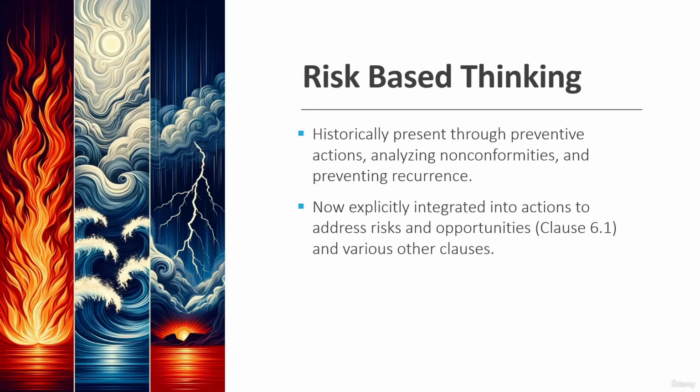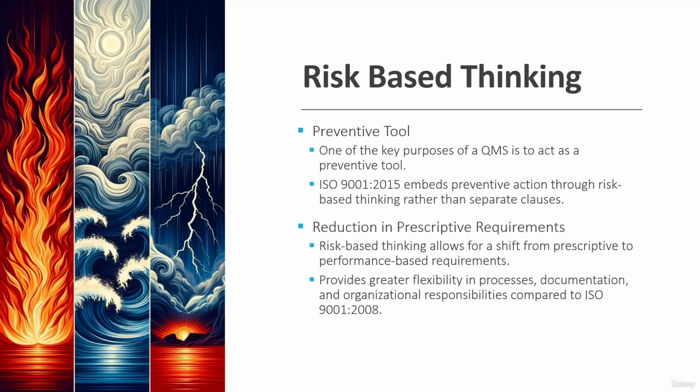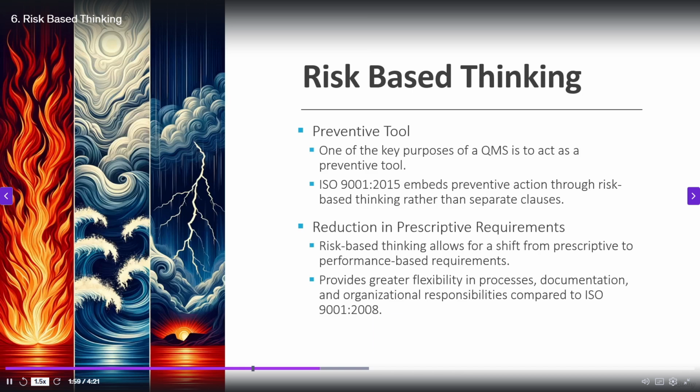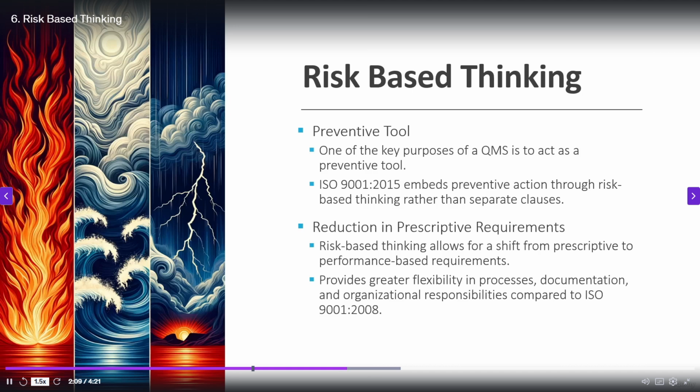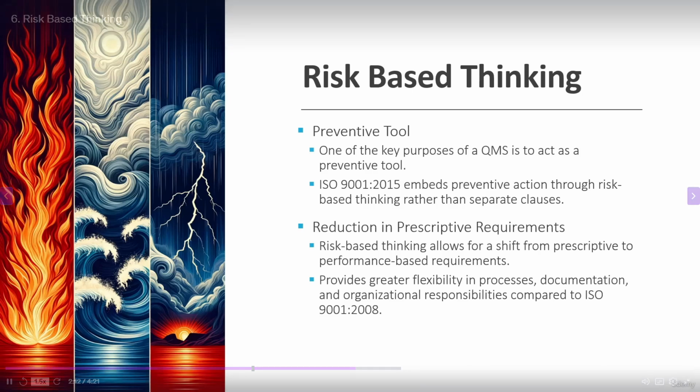Now what is this risk-based thinking? Risk-based thinking is a preventive tool. What you want to do is think about the risks: what could happen, what could go wrong, what could go extremely good. So you are looking at things which could go bad or things which could go in favor of the company. The positive risk and the negative risk, think about them and take actions based on the risk. Whatever you are doing in the quality management system or ISO 9001 should be appropriate to the risk. If the risk is high, you will put more controls, more checks and balances. If the risk is low, then you will have fewer checks and balances. So your decision should be based on risk, and that itself is a preventive tool.